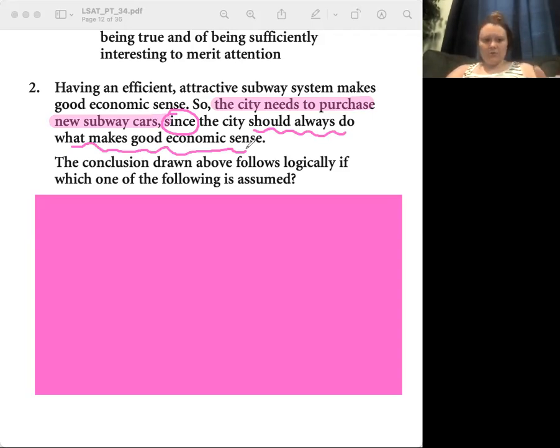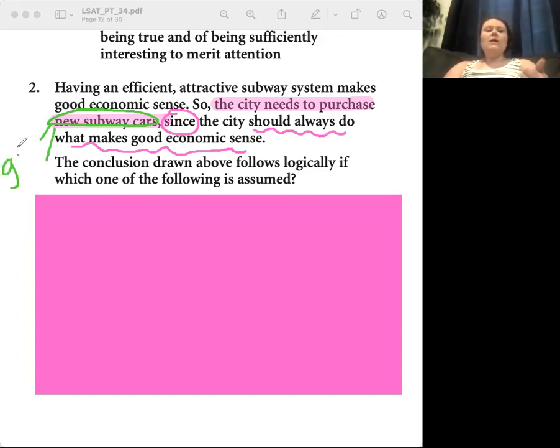Okay. So where is the gap between our support and our conclusion? What new term does our conclusion bring in? For me, that was the new subway cars. What I would think the answer would be was something about new subway cars making good economic sense, I guess. Yes, that would work. New subway cars equals good economic sense.